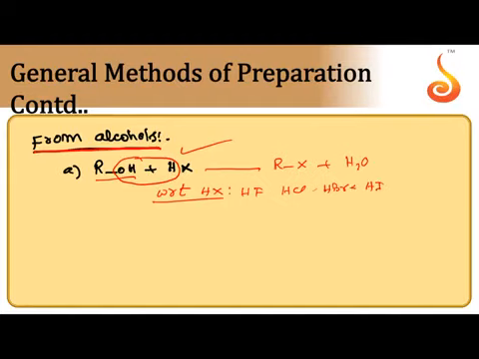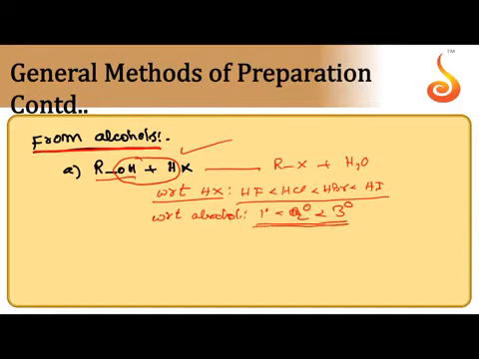HI is very highly reactive, next to HBr, next HCl, next HF. Same, rate with respect to type of alcohol. 1 degree alcohol is less reactive, next to 2 degree, next to 3 degree alcohol. That depends on the type of carbocation formed, stability of the carbocation formed.